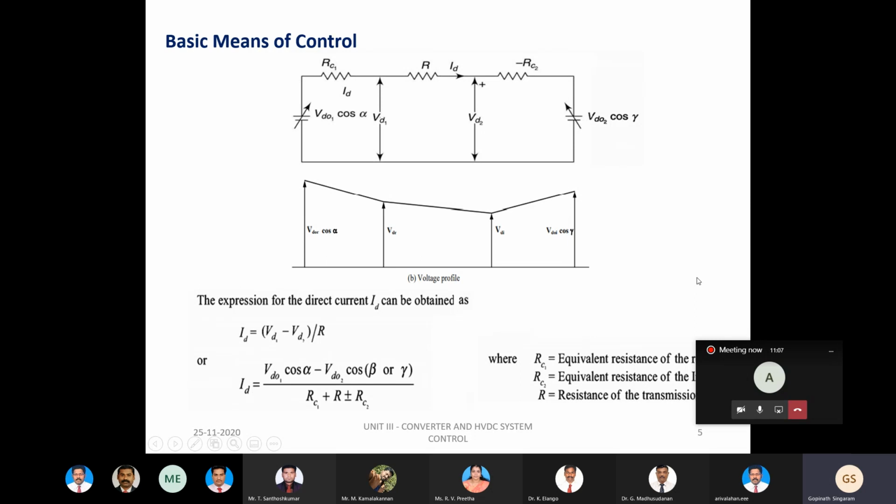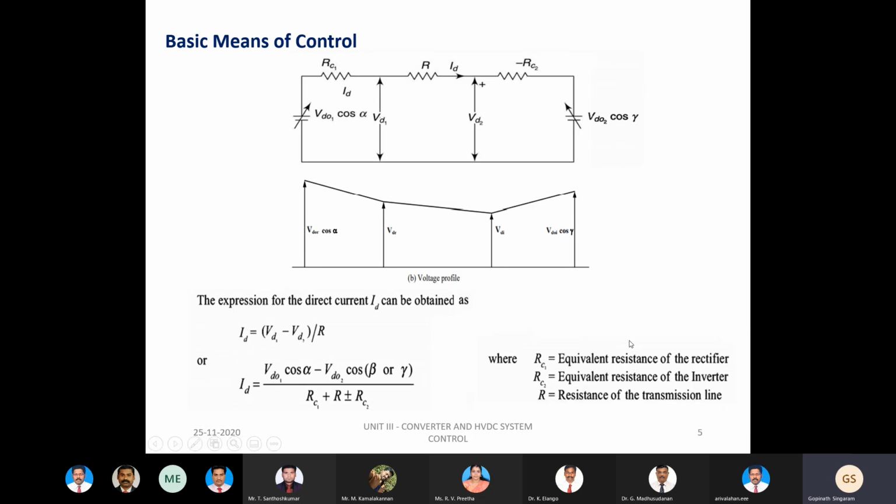The left hand side indicates the rectifier station, and the right hand side indicates the inverter station. RC1, R, and RC2 are the equivalent resistances of the rectifier, the transmission line, and the inverter, clearly indicated here.